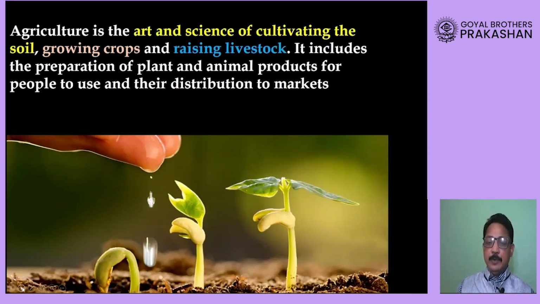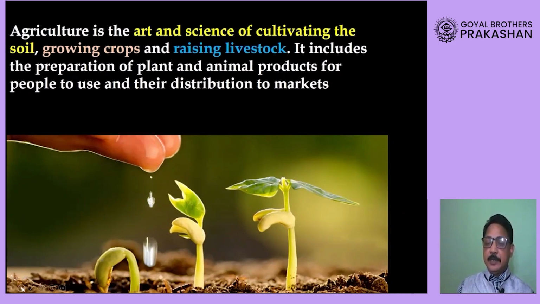And why do we do all these things, dear students? The reason is we do this in order to grow the crops that are useful to us, not only in our day-to-day life for us to eat, but also for industrial purposes. For example, we need sugarcane, a crop, for the sugar industry.